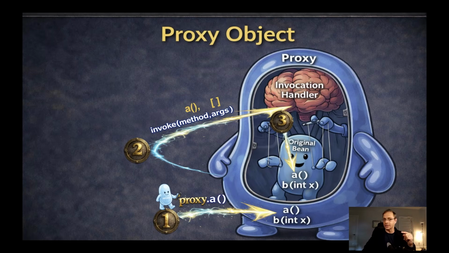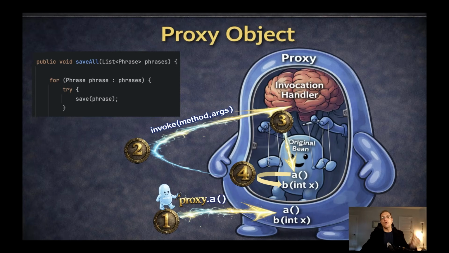Then let's close the transaction. So this is how it's working. So all the transactional logic is inside the invocation handler, which is inside the proxy object. And the problem is when method A calls method B, in my example here, we can see it happens directly. It doesn't call the B of the proxy object, so the invocation handler doesn't know about it and cannot do the transactional magic.